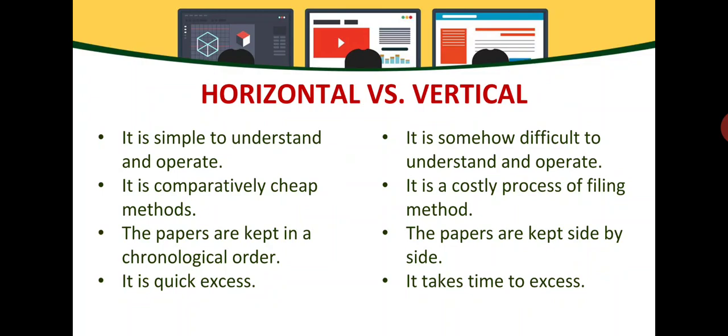In horizontal filing system, the papers, the documents or the data are kept in chronological order. In vertical, the papers are kept side by side.